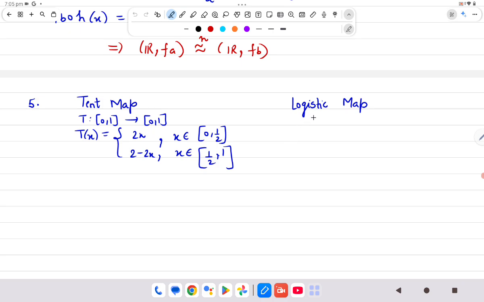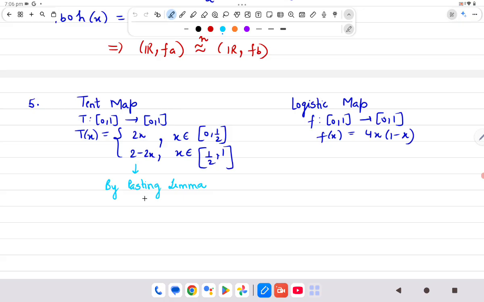And the logistic map, again a self-continuous map, where f of x equals 4x into 1 minus x. So the first map is continuous by the pasting lemma. The second map is continuous, being a polynomial.